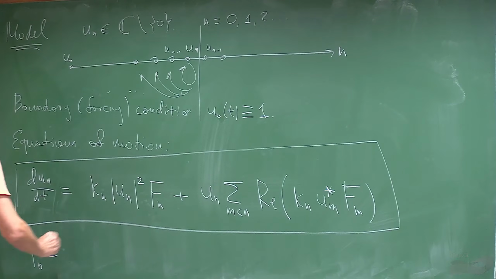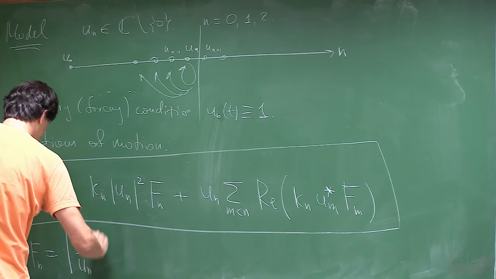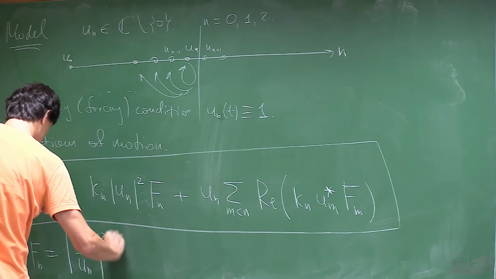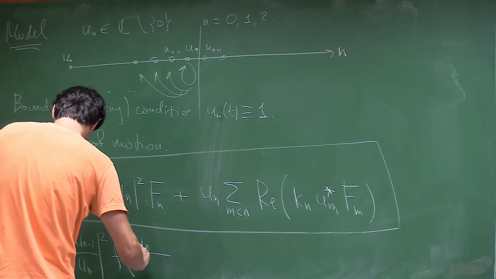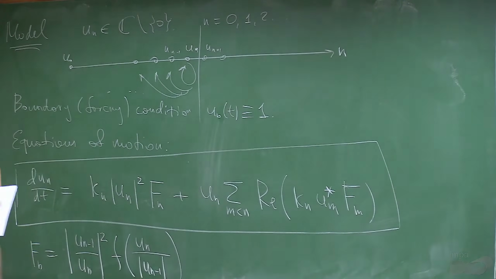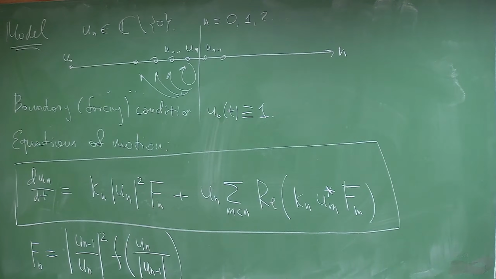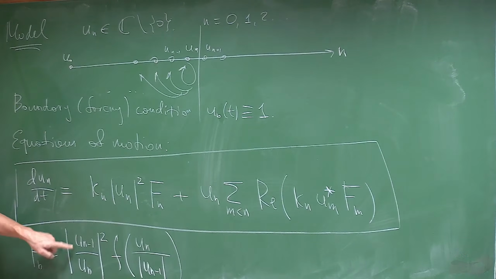So the specific form is like this. Okay. So it depends only on u_n and u_{n-1}. And it has one more function inside.